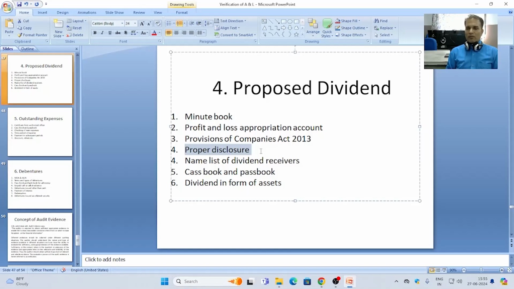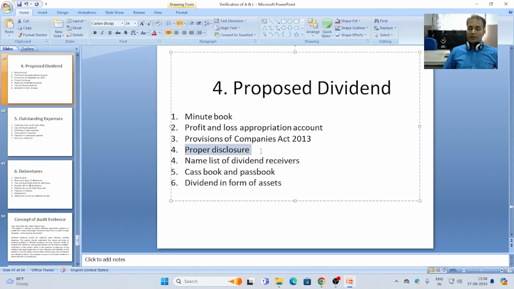So the list of dividend receivers should be thoroughly checked by the auditor. For the payment of dividend, cash book and passbook will also be verified, because any payment of dividend will pass through the passbook or cash book.